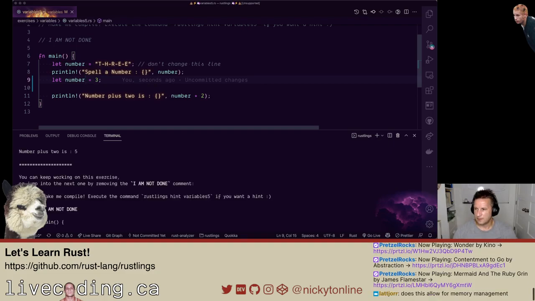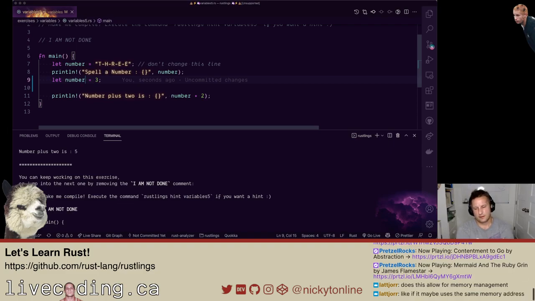Let's see here. Hey, Latjor. In terms of memory management, the way Rust works from what I've understood is you allocate things and they're guaranteed to exist. And then I don't know if it's garbage collection.